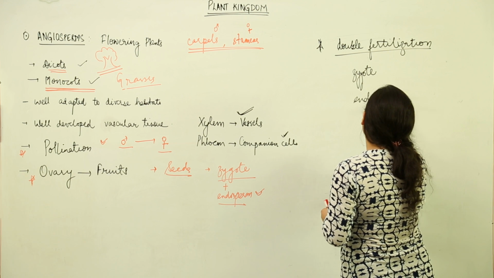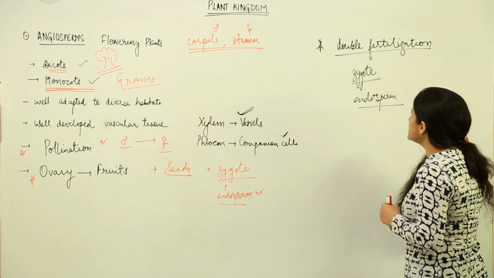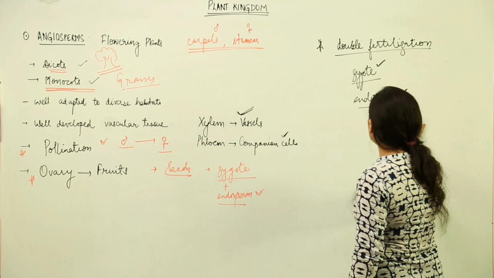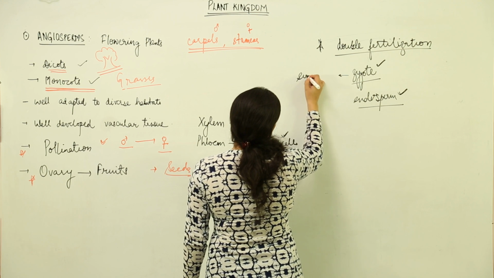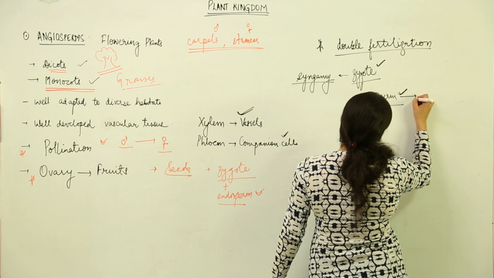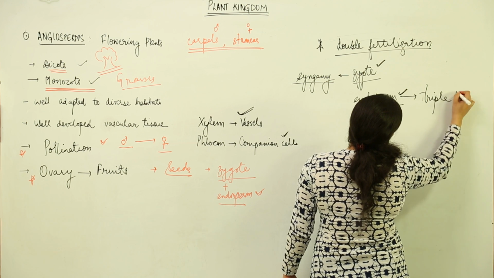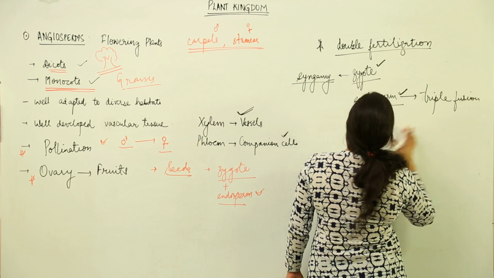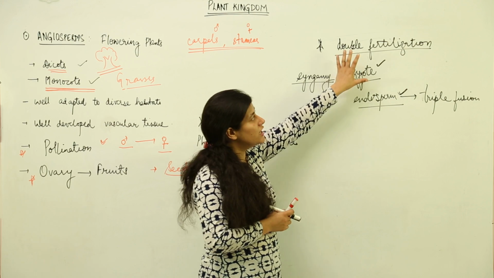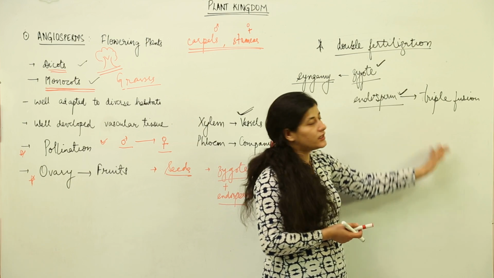as one fertilization. Over here you have to remember that two male gametes are formed as a result of meiosis. One of the male gametes forms the zygote while the other male gamete forms the endosperm. This proper fertilization is known as syngamy. Please remember the terms, don't get into the depth. And the endosperm is formed as a result of triple fusion. So we get introduced to three new terms which are characteristic of angiosperms. One is double fertilization. Double fertilization how? One is syngamy where the zygote is formed, and other is triple fusion where the endosperm is formed.